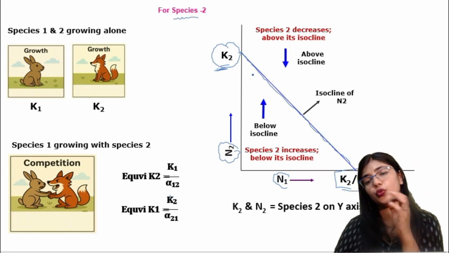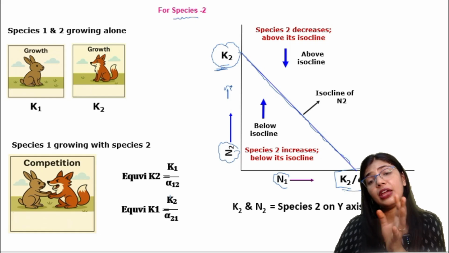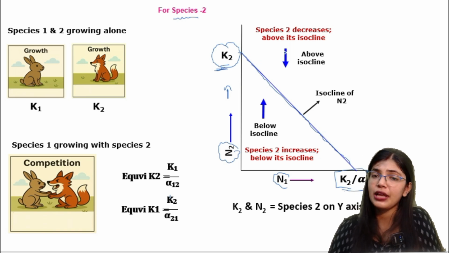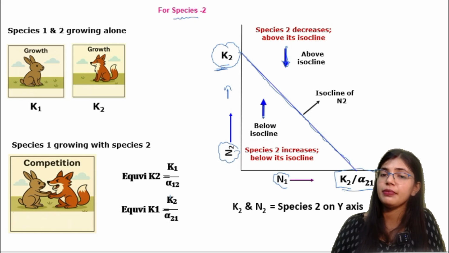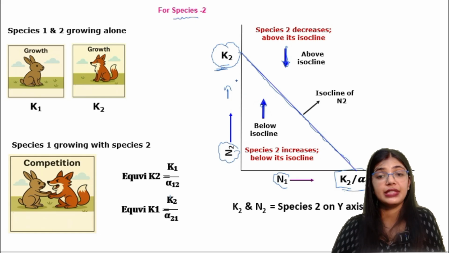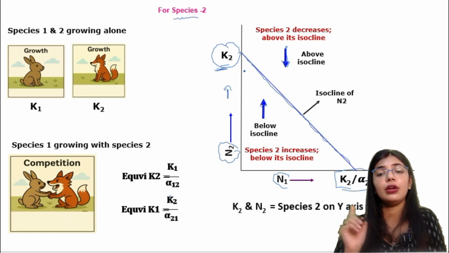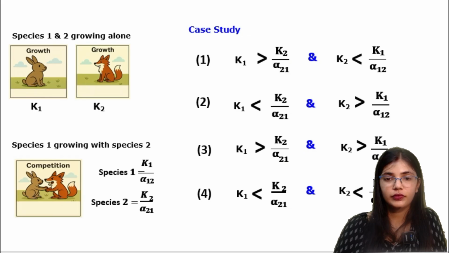So for species 2, the arrow is vertical. Above the isocline, the arrow will be in the decreasing way, towards the downward side, and below the isocline it will be increasing, that is in the upward direction. This is when we see species 1 and species 2 individually in different graphs.